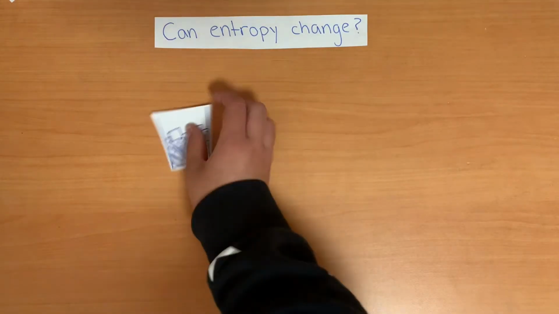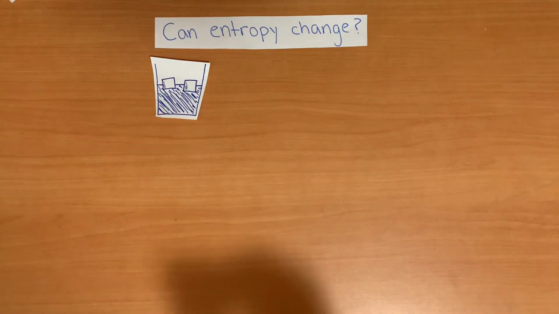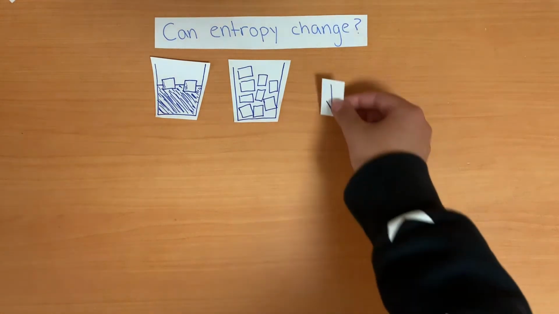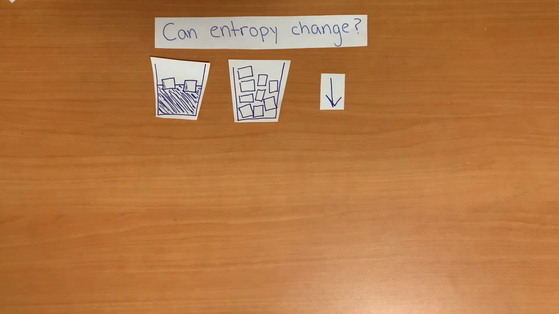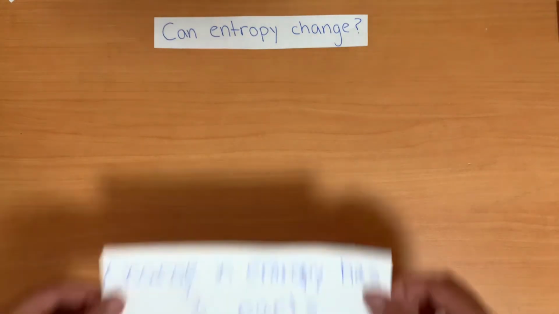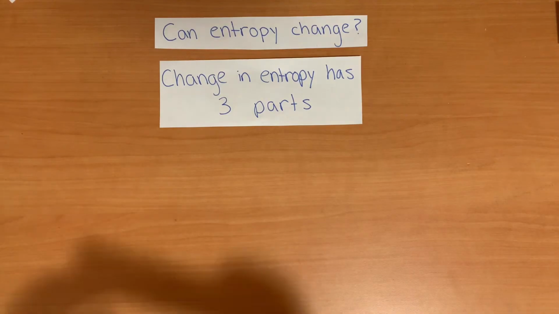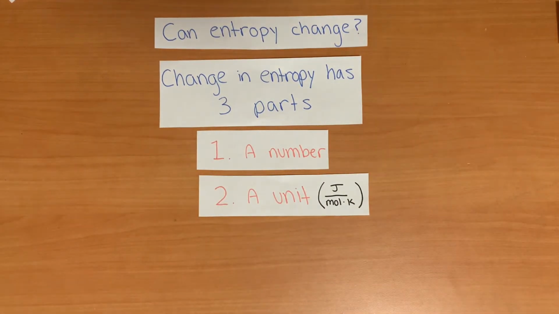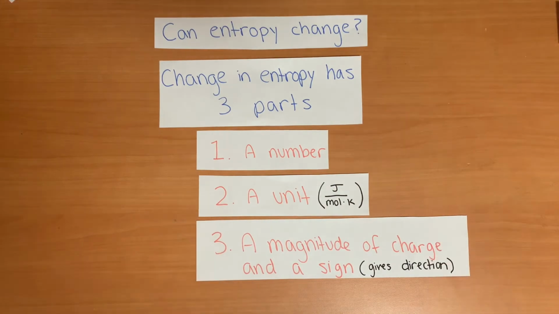Okay, so back to figuring out change in entropy. Let's think back to that glass of water I was talking about in the beginning of the video. Let's say we put that glass in the freezer. Theoretically, the entropy of that reaction will decrease because energy is being exchanged and the system is becoming less random. Change in entropy has three parts: 1, a number; 2, a unit in joules per mole times Kelvin; and 3, a magnitude of charge and a sign, which gives direction.